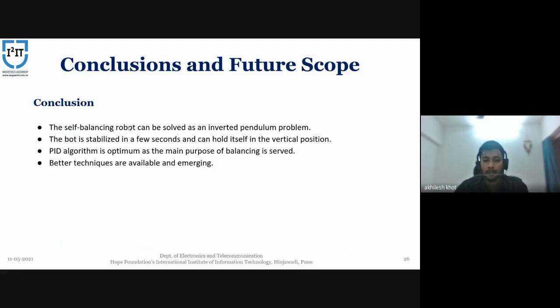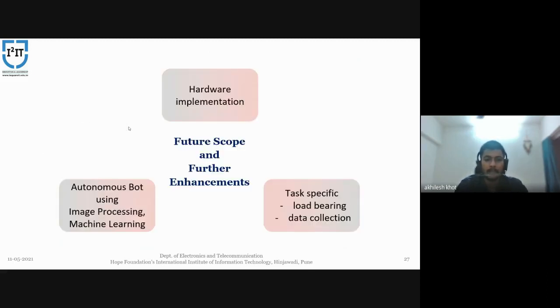And so again, we know that better techniques are available and can be applied, so we will do that in our future projects in phase 2 of this project. So we'll implement it hardware-wise, and we will see the better techniques. So as I said, we'll see its hardware implementation.